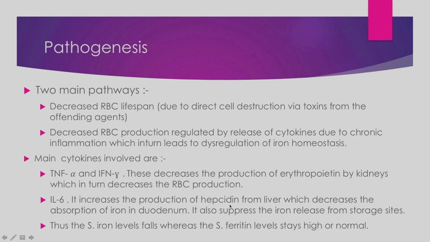Hepcidin is a protein, and this protein decreases the absorption of iron in the duodenum. We already know that iron is absorbed by the duodenal cells. So this protein hepcidin decreases the absorption of iron in the duodenal cells. Plus, it also suppresses the release of iron from the storage sites, right? Storage sites like the liver, the spleen. So it also suppresses the release of iron from these sites.